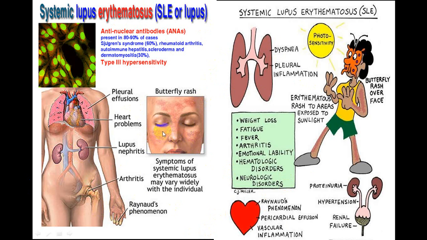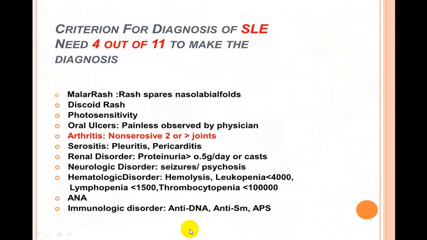So when you get this typical malar rash with joint involvement, with multiple serous involvement, that is pleura, pericardium, vasculitis involving kidney, Raynaud's phenomenon, do suspect SLE. So this is how we suspect SLE. Now we have a lot of slides which tell you that if there are 4 criteria out of these 11 criteria, it is in favor of SLE.